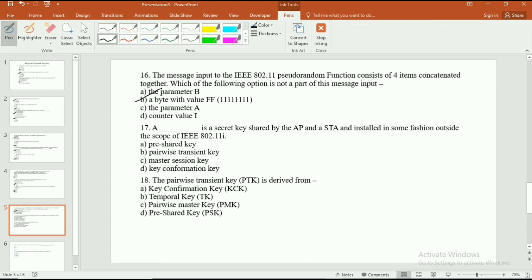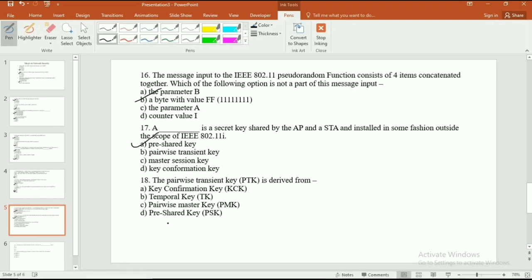Now the 17th question is, a dash is a secret key shared by the AP and a STA and installed in some fashion outside the scope of IEEE 802.11i. This question is pretty different. Now let's see the options: option A pre-shared key, option B pairwise transient key, option C master session key, and option D key confirmation key. The correct answer is option A, pre-shared key.